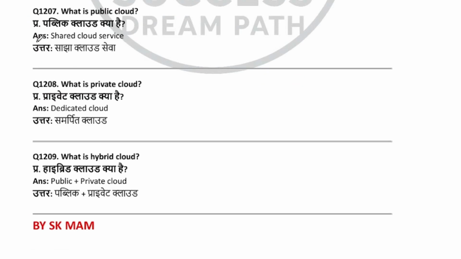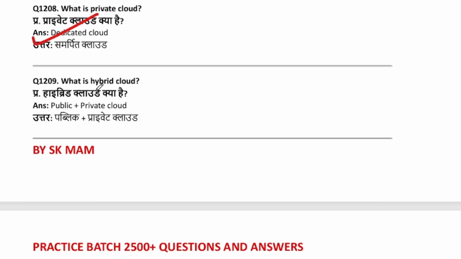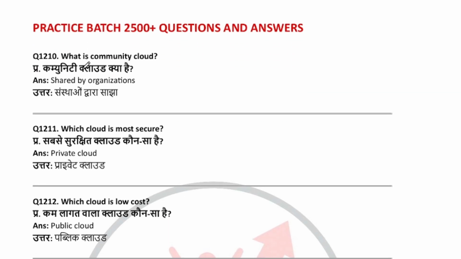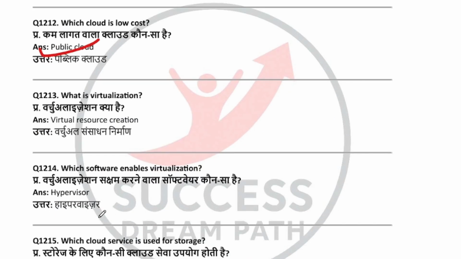What is public cloud? Shared cloud service. What is private cloud? Dedicated cloud. What is hybrid cloud? Public plus private cloud. What is community cloud? Shared by organizations. Which cloud is most secure? Private cloud. Which cloud is low cost? Public cloud.